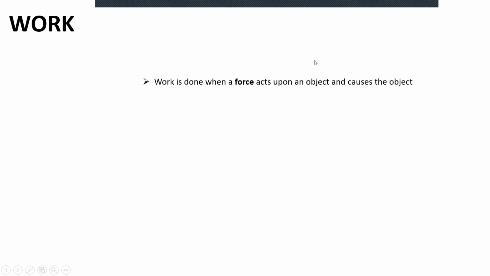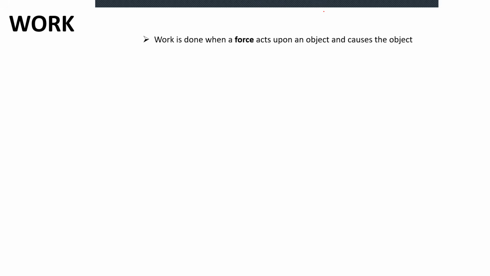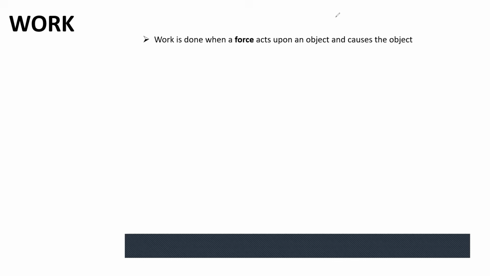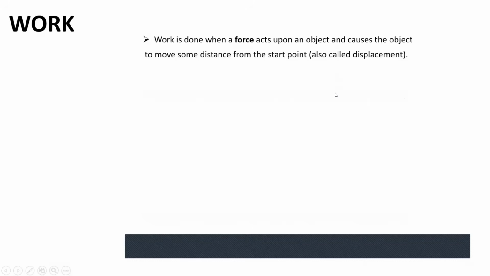Now, to begin with, we need to talk about work. This topic is threefold. So we start with the concept of work. What is work in physics? First point says work is done when a force acts on an object and it causes the object to move some distance from the start point, also called displacement.